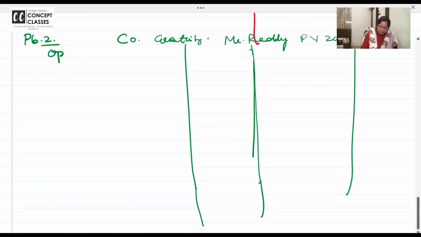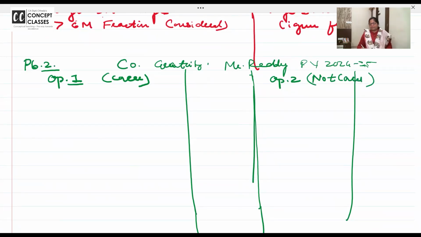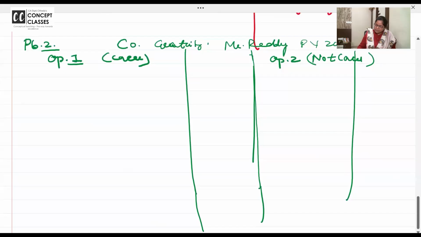Okay, I want all of you to write here in option 1 bracket may covered, means they are covered in the gratuity act. Option 2 not covered. Chalo. Now, I want all of you to read the problem again. Mr. Reddy is receiving this gratuity 90,000 under the payment of gratuity act. Ma'am, he is covered. Then why you are doing not covered? For practice. Exam में एक ही करना.